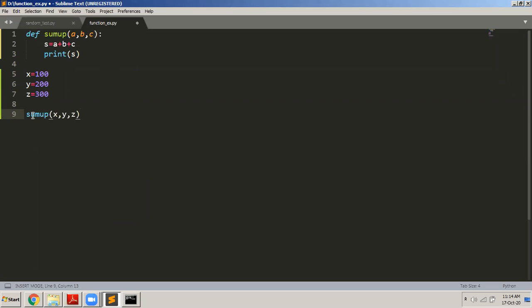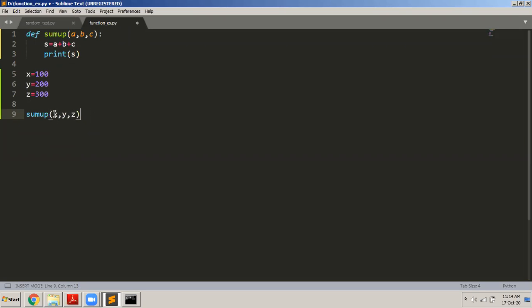That's it. So I'm calling the function sum up. This function I'm calling, and I'm passing these three arguments. So when I pass these three arguments, remember, whatever is the value of X will be put into A, whatever is the value of Y will be put into B, and whatever is the value of Z will be put into C. So X, Y, Z will be added, and then it will be displayed.